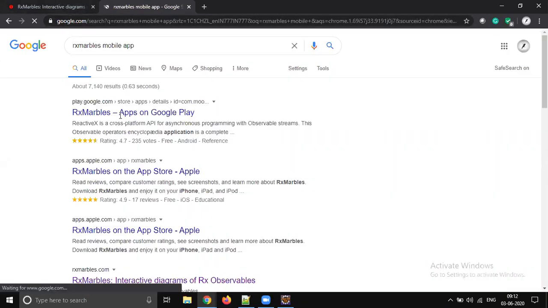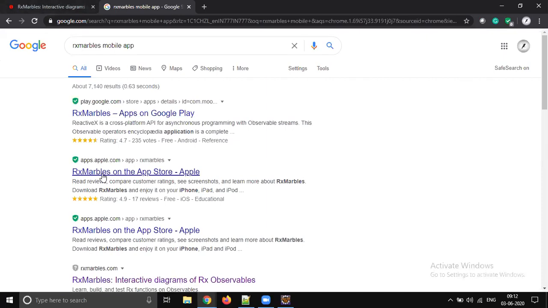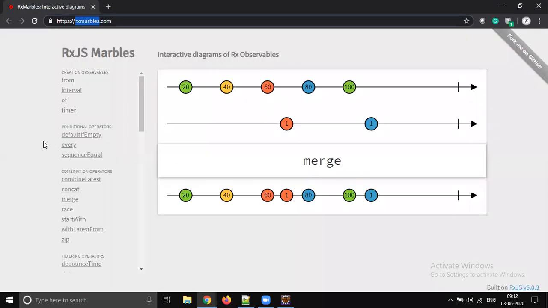You can download it. Oh, it is available on Apple as well. So you can download it on your phone and play sometime with this. This is the best way to learn Mono and Flux.